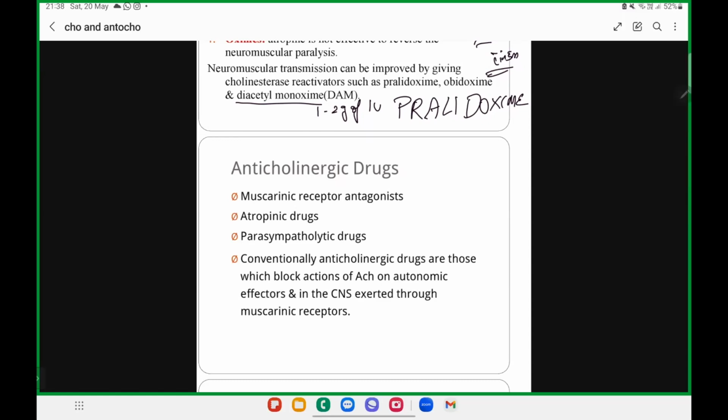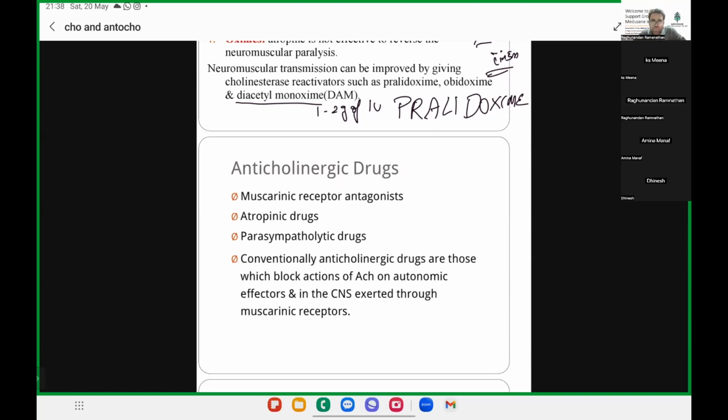So what we are going to do today is start with the next topic, anticholinergic drugs. Okay. What is an anticholinergic drug? Yesterday we discussed the uses and actions of cholinergics.